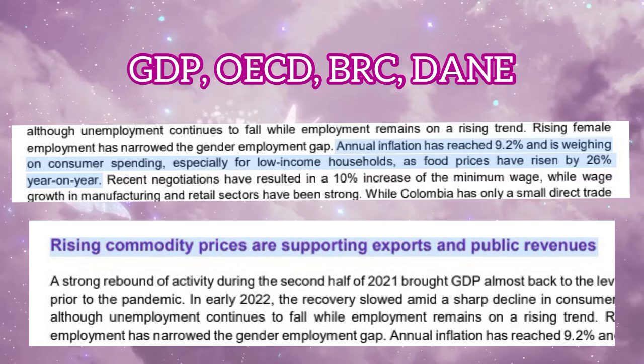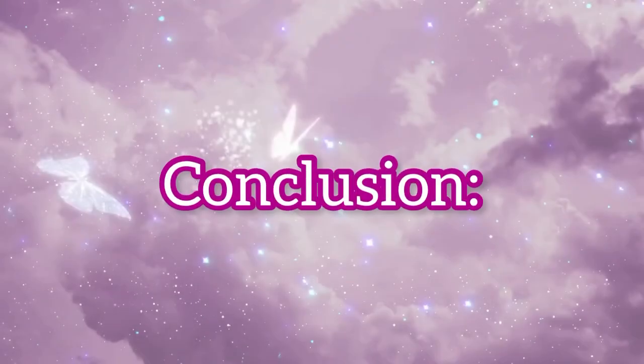And finally, the morphological part. In this text, we have a tendency to nominalization with some verbs. An example of this is: rising commodity prices are supporting exports and public revenues. As a whole, the OECD text is a specialized text to translate. It has technical terminology and it is directed to people with higher education. Anyway, apprentices can also understand it, but with the task of looking for unknown or complex words.